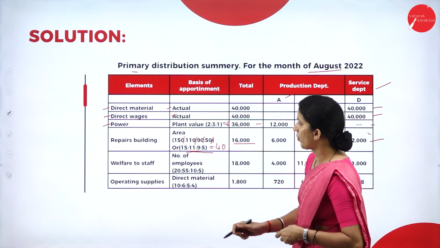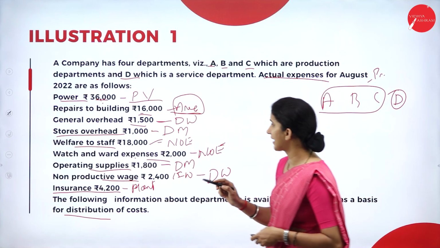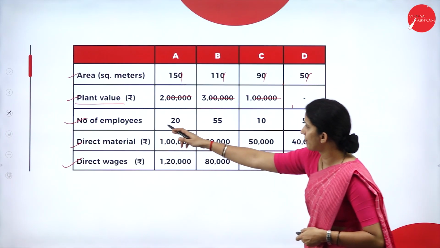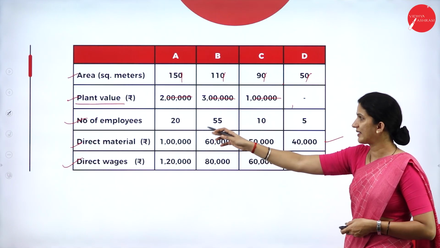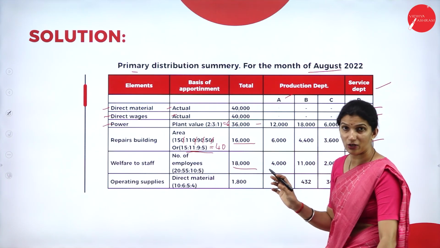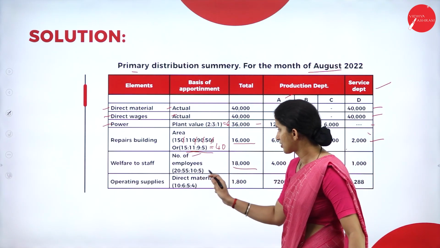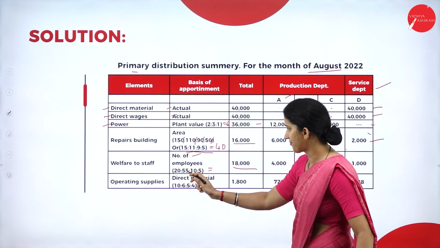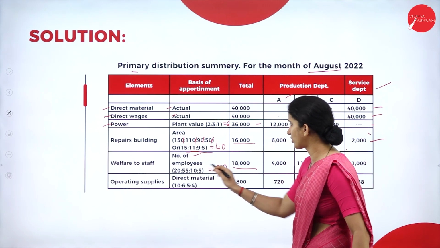So next overhead that we have is the welfare to staff. See, the welfare to staff, we have 18,000. So any employee related expenses, your basis is the number of employees. So this is the ratio, 20:55:10:5. Your welfare to staff, total expense given in the question is 18,000. So we will take number of employees as a basis. 20 plus 55 plus 10 plus 5, so the total comes to 90.